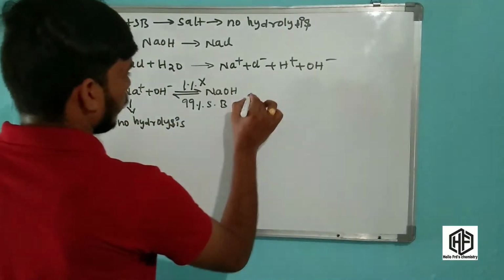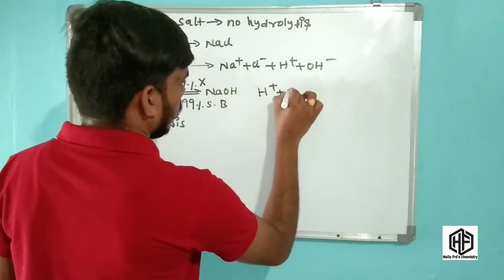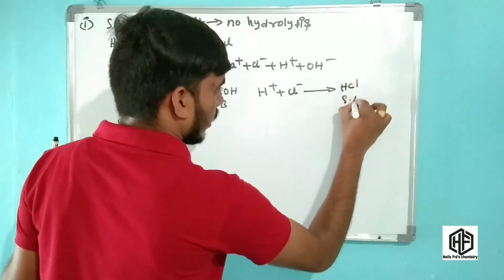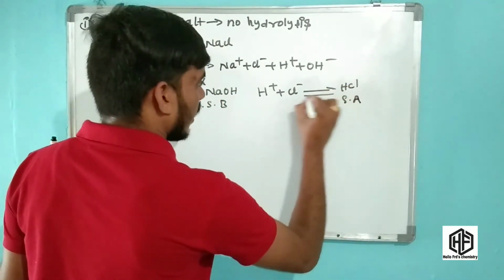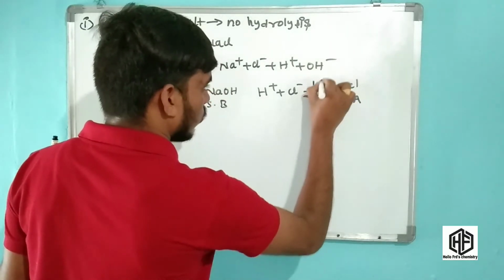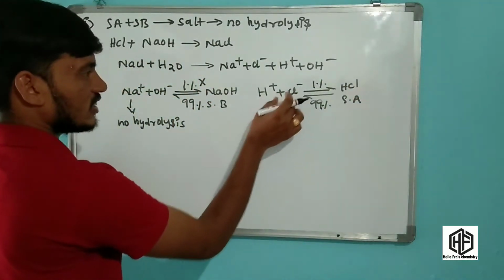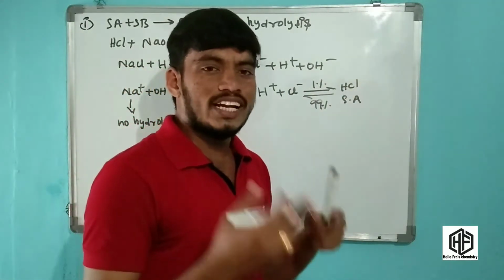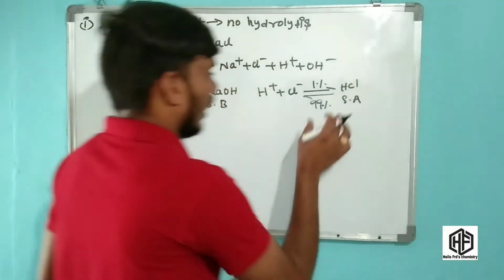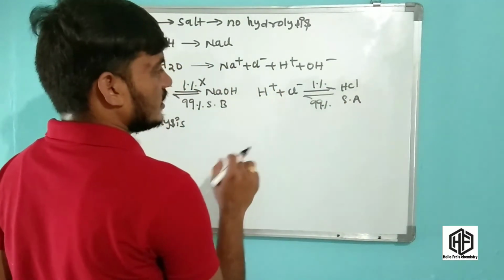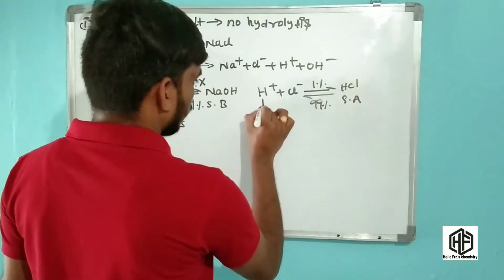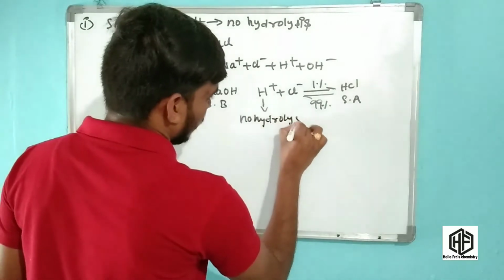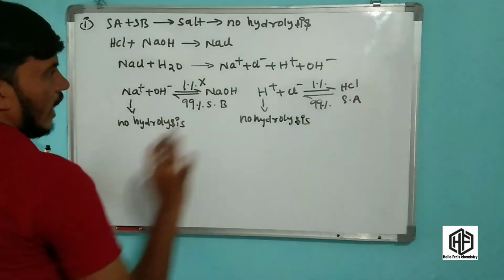As well as H plus and Cl minus give HCl. This is a strong acid and this is the backward direction. This is 99% and this is only 1%. What is the nature of HCl? The nature of HCl is the tendency to release H plus ions, and it cannot exist in this direction. So no hydrolysis takes place.